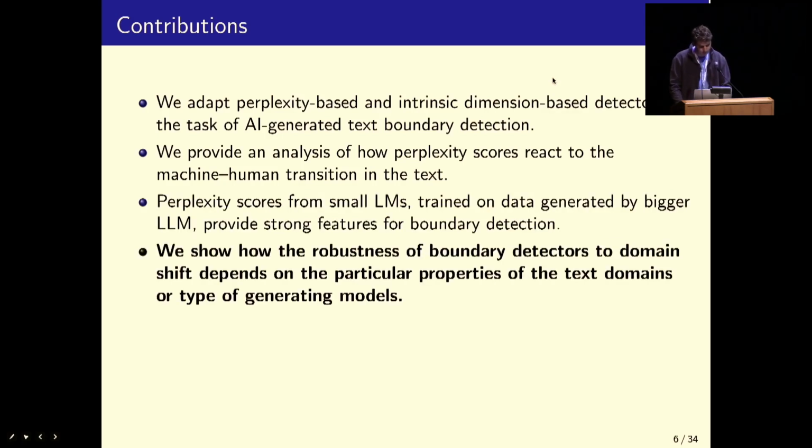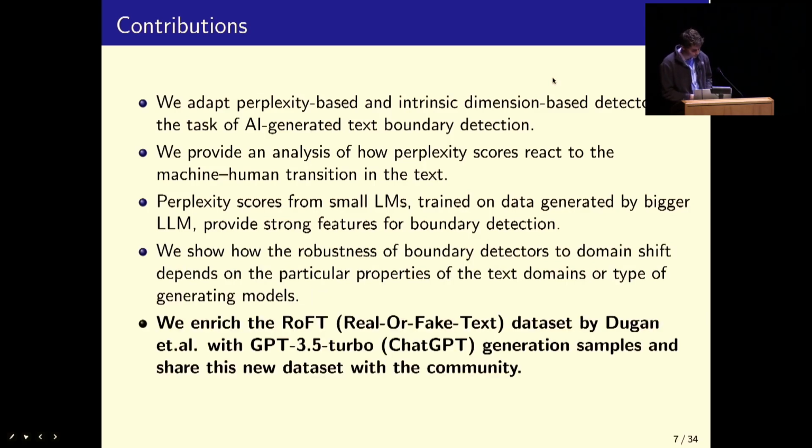Fourthly, we show that the robustness of boundary detectors to domain shift depends on the particular properties of the text domains and also the generating models. And fifthly, we introduce this RoFT ChatGPT dataset, which we open source to the community.